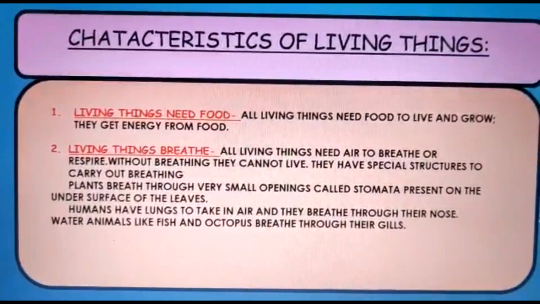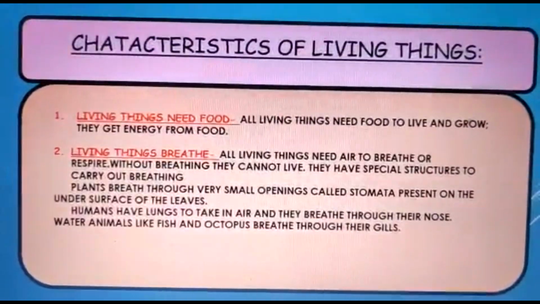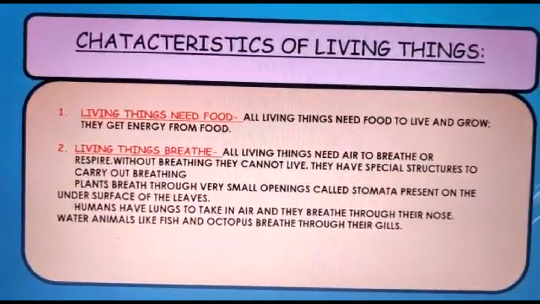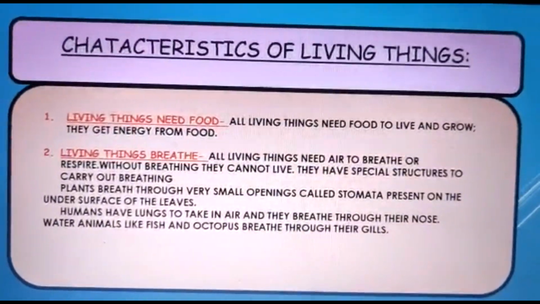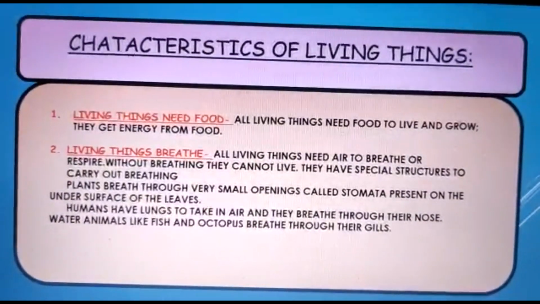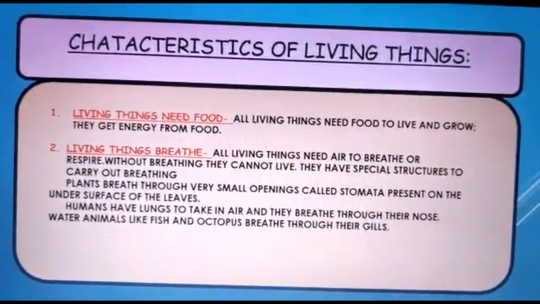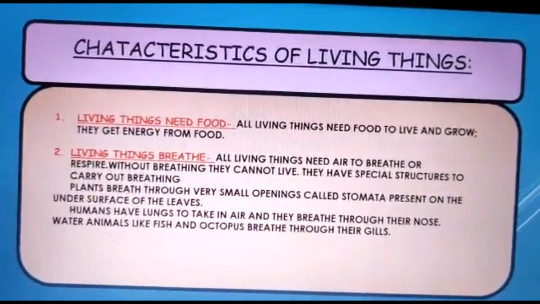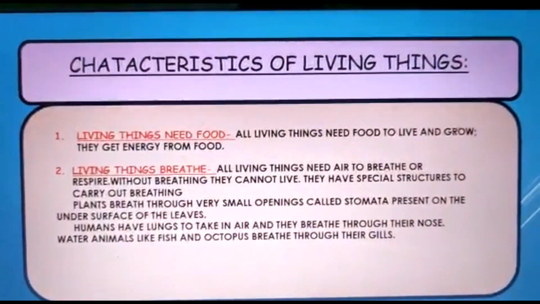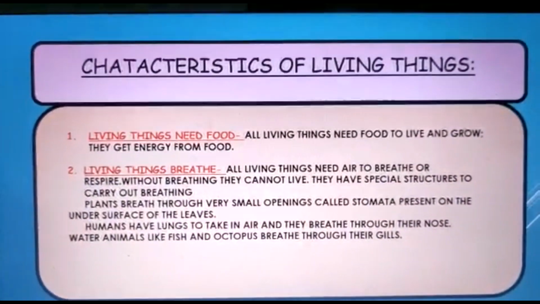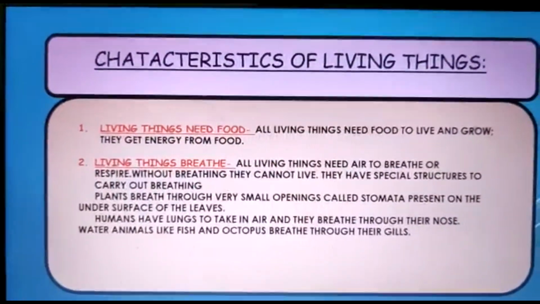Children, tell me, are you able to survive without food? The answer is no. We can't. Because all living things need food to live and grow. Because food gives us energy. If you want to play, you need energy. If you want to learn, you need energy. So food gives us energy, and it helps us to live and to grow.